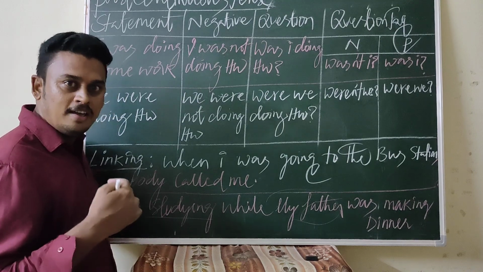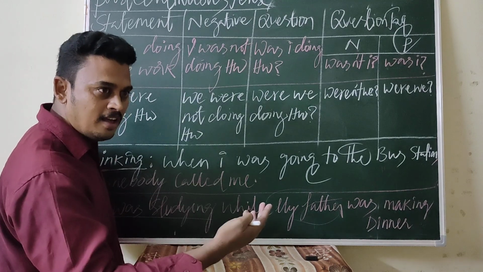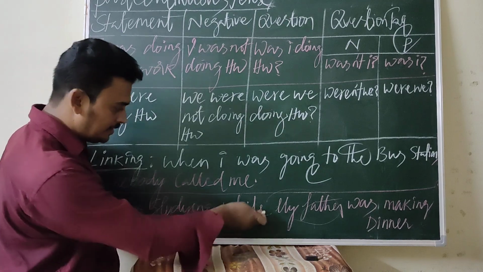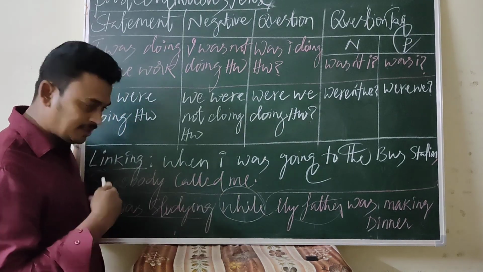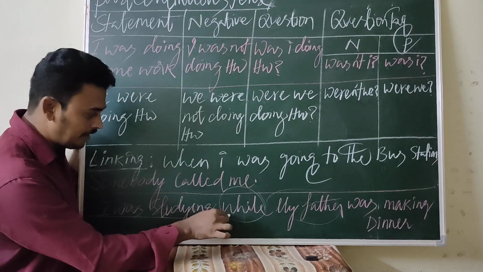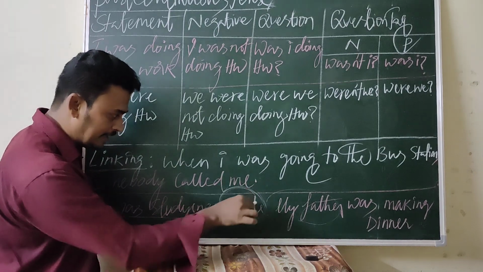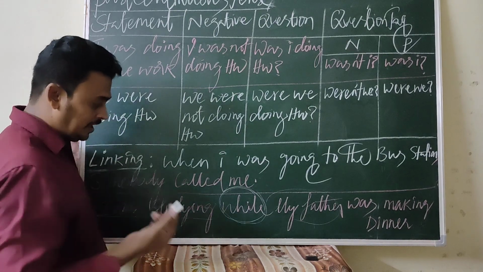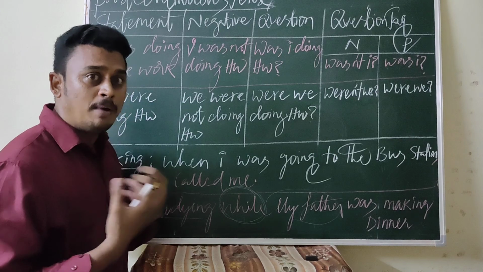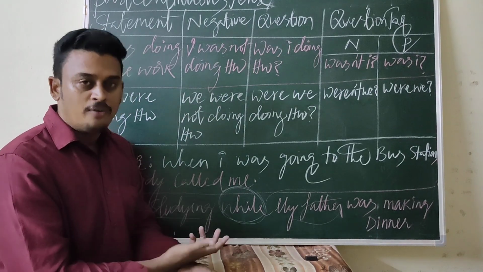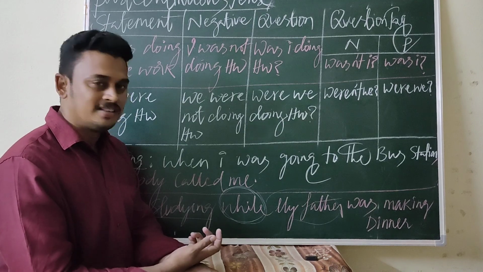Otherwise, you can place the linker in the beginning of the sentence: While I was studying, my father was making a cup of coffee.